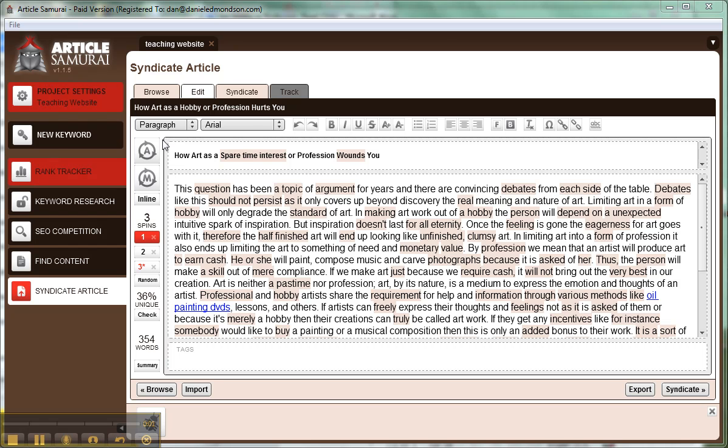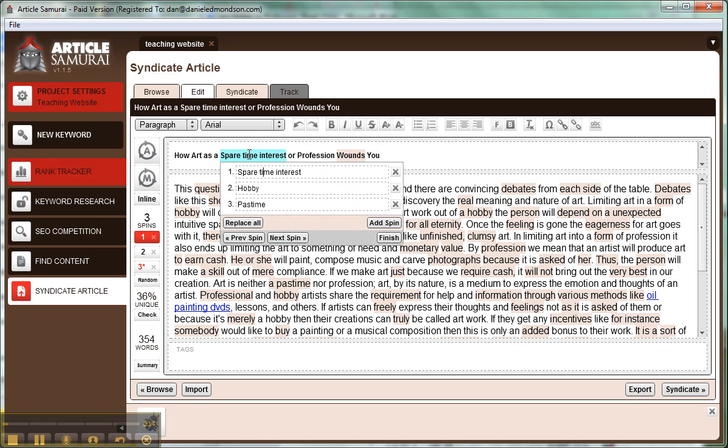Alright, so we clicked our automatically spin text with Content Boss, and now we got these purple boxes. If you just highlight or go over where these boxes are and click, it gives you the different spin options that they're going to do for you. And now you want to make sure that these make sense, so let's go through each one.